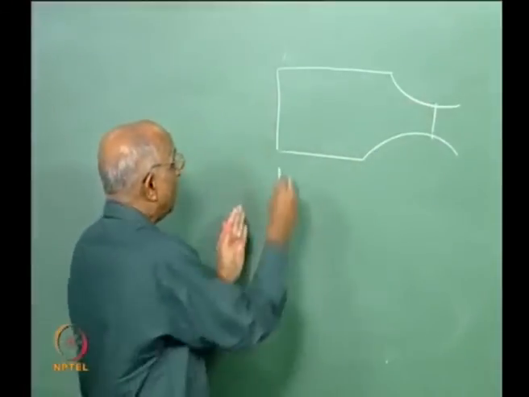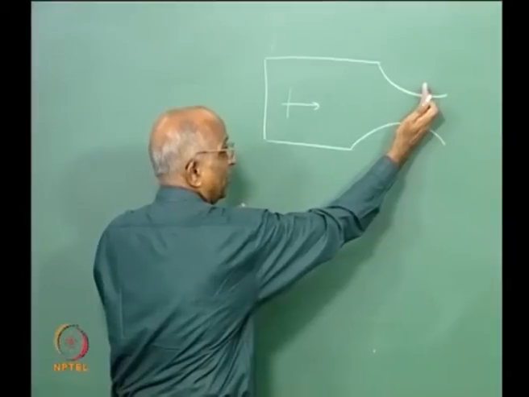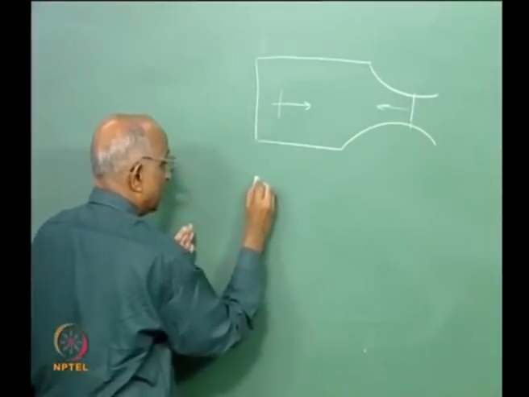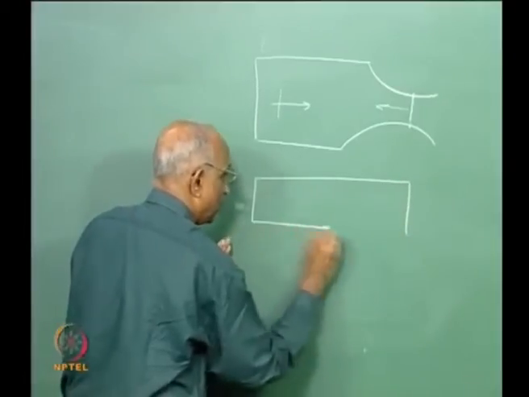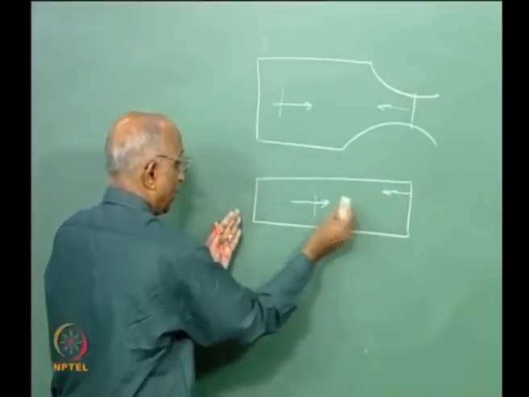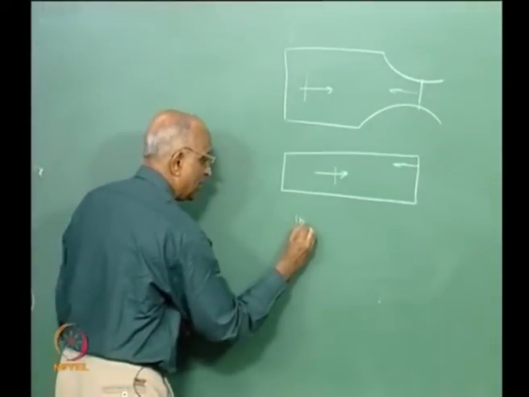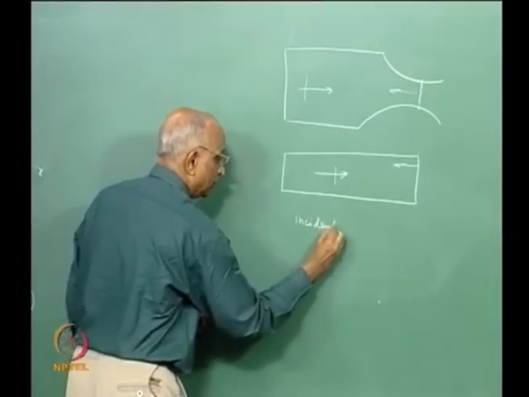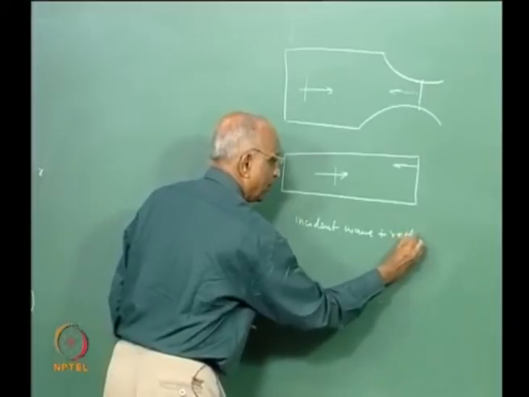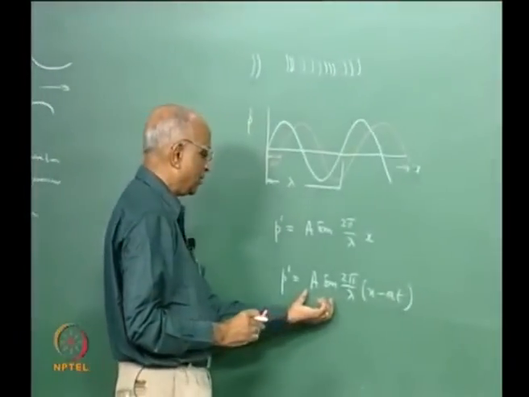and therefore whenever some wave travels up over here, this looks at it as if it was a solid surface, it reflects back. The wave is as if it were in an enclosure in which wave moves up over here, reflects over here, comes back, and therefore there is an interaction of, let us say, an incident wave plus a reflected wave. But I know the equation to a wave can be written like this.